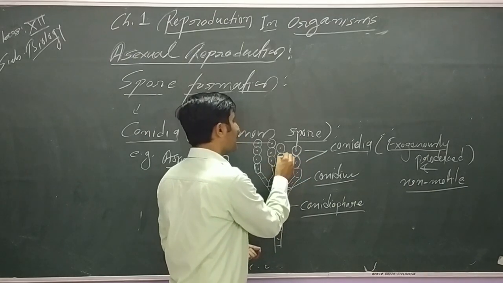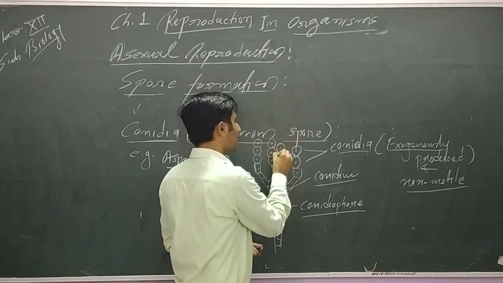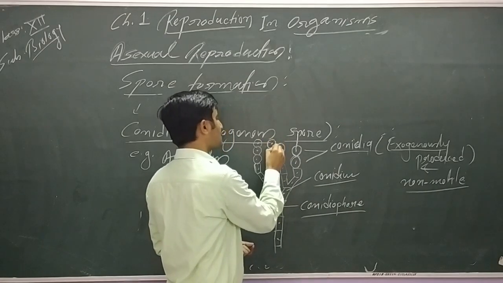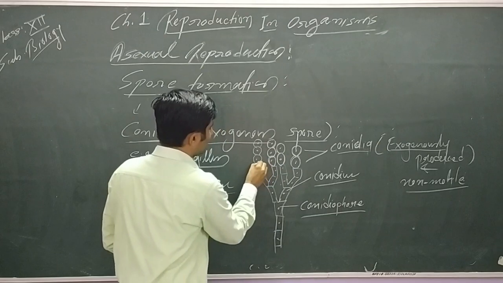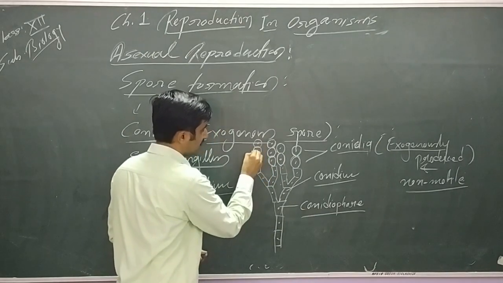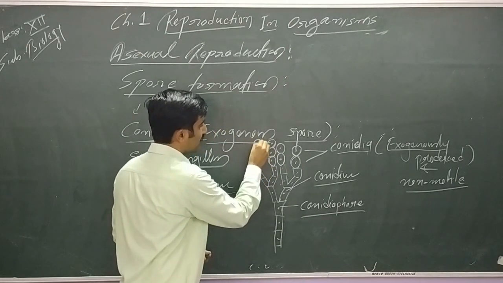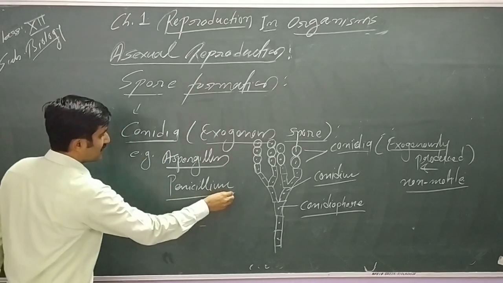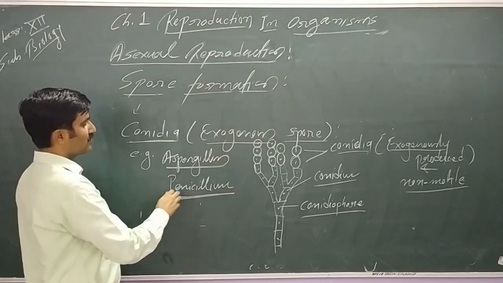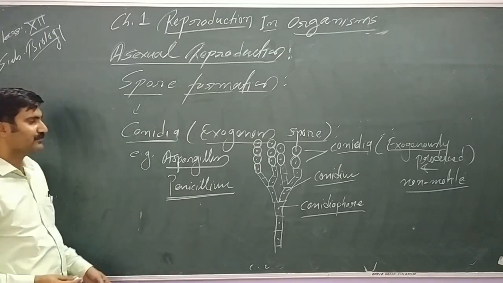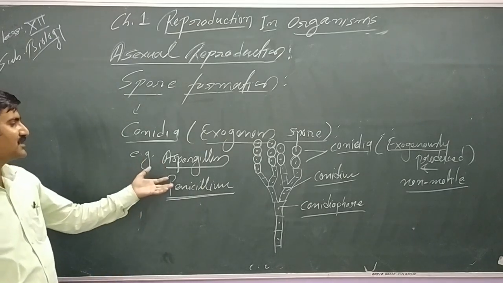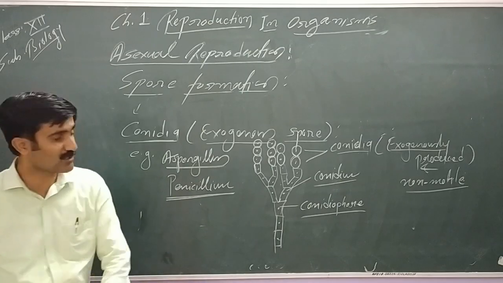These conidia separate from here and land on a suitable, favorable surface, and there they germinate to give rise to a new organism. Examples are very important: Penicillium, Penicillium notatum, a member which is also used to produce antibiotics.